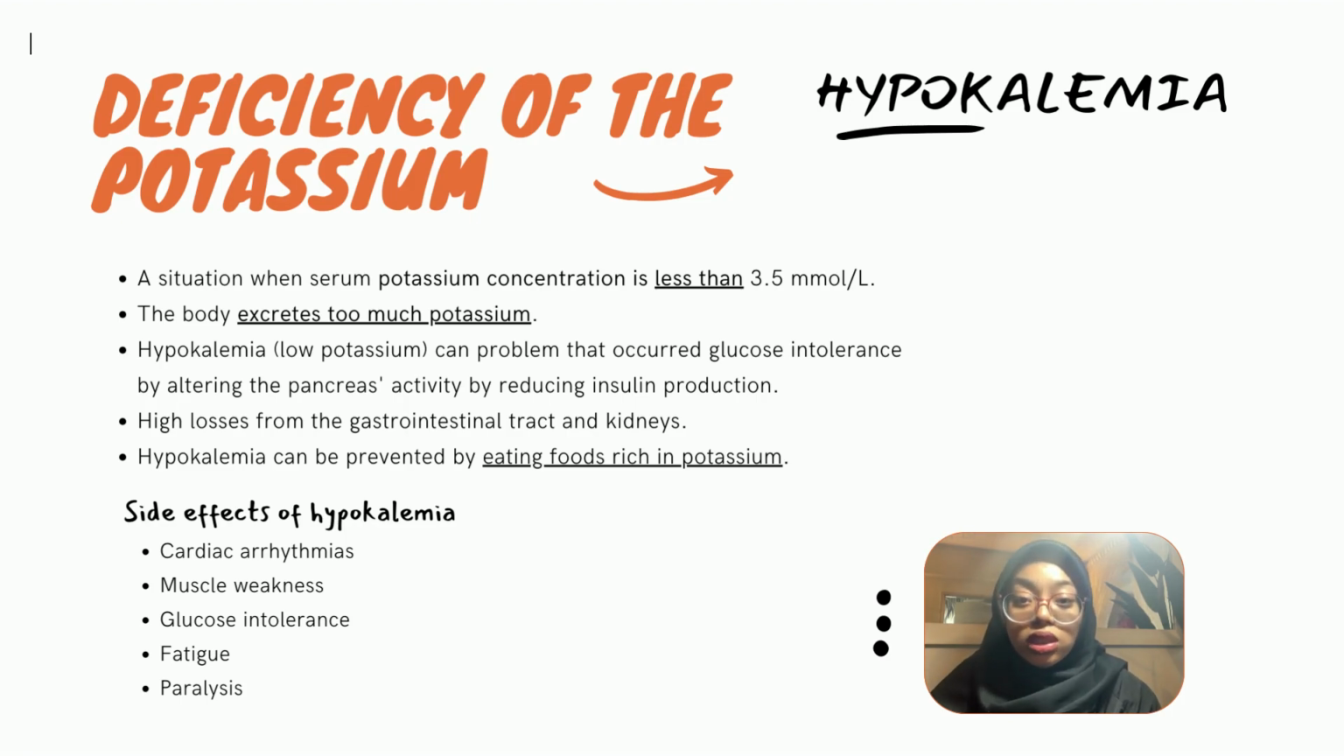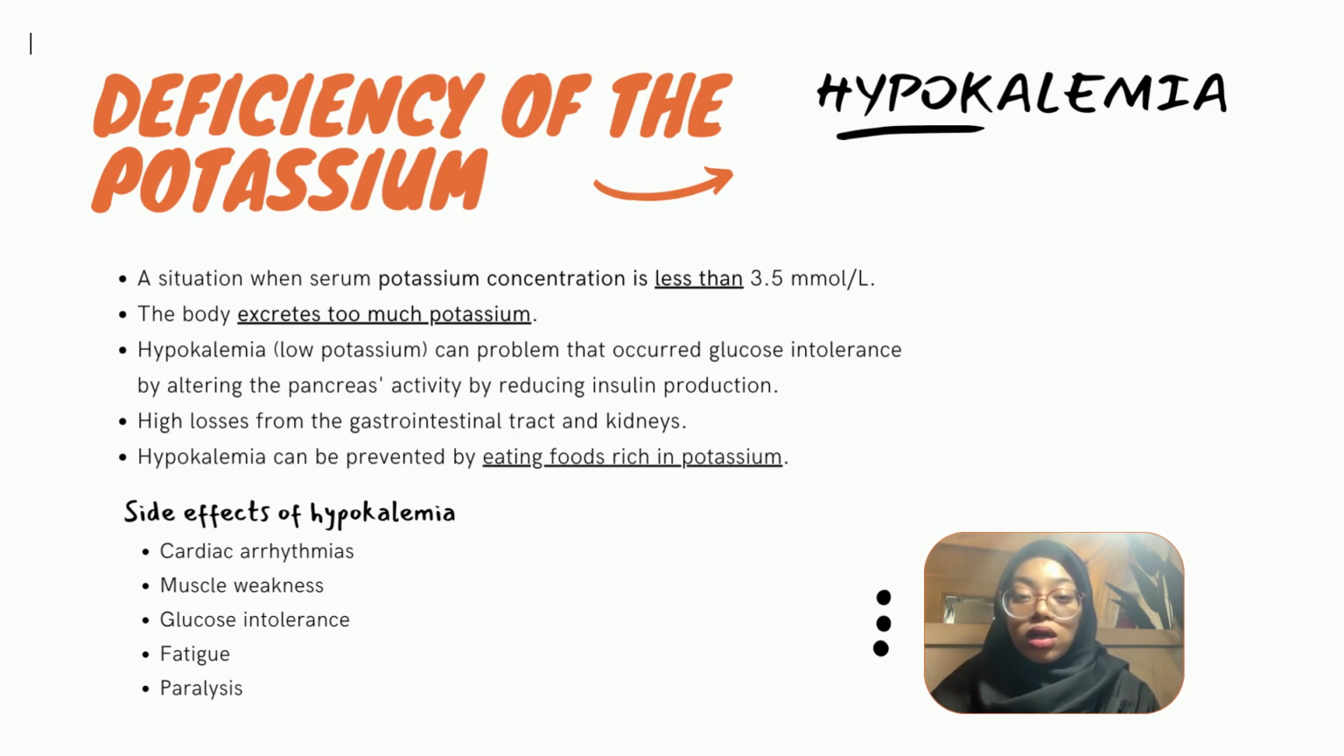For your information, hypokalemia can be prevented by eating food rich in potassium, such as banana, avocado, potato, raisin, spinach, and others. In addition, heat exposure and high levels of activity can lead to an increased potassium loss, typically through excessive sweating. Now, we talk about the side effects of hypokalemia.